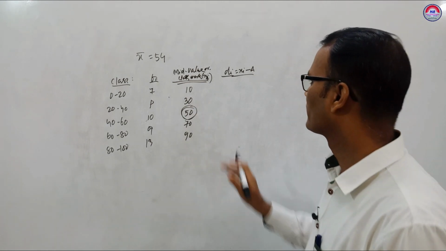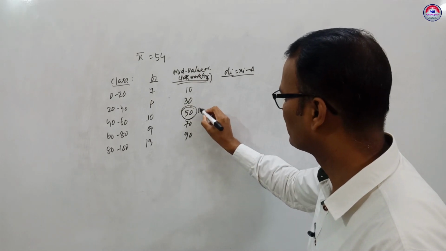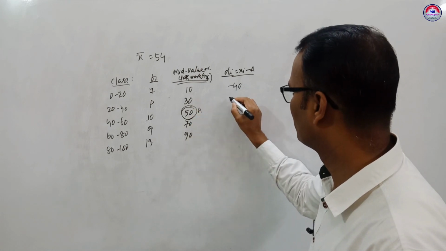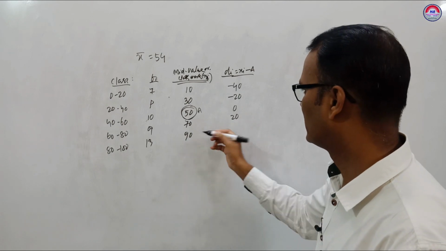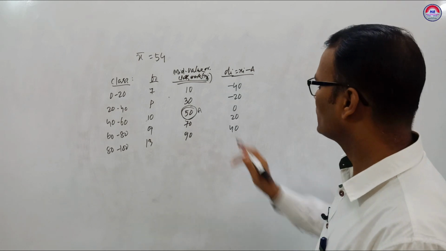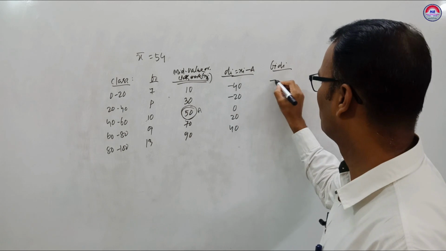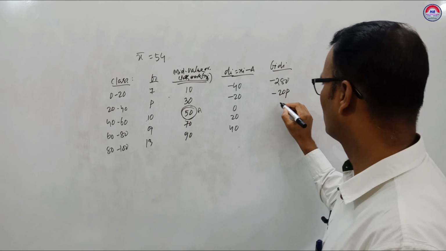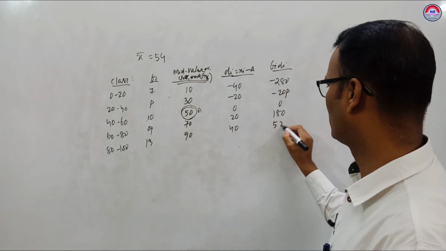Then you see Xi minus A, this is A. 10 minus 50, minus 40. 30 minus 50, minus 20. 50 minus 50, it is 0. 70 minus 50, 20. 90 minus 50, it is 40. Okay. Then what to do? Fi into Di, multiply. Frequency times this one, minus 280. This one, minus 20p. 0. This is 180. This one is 520.